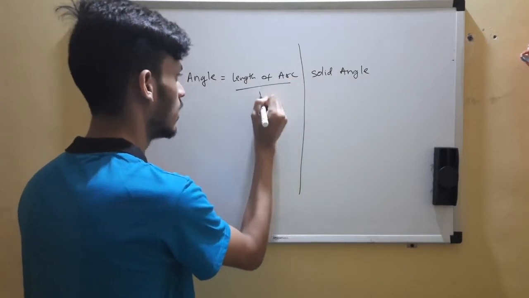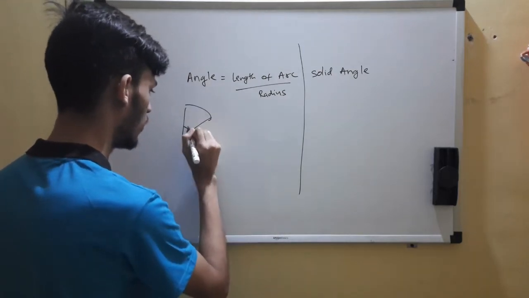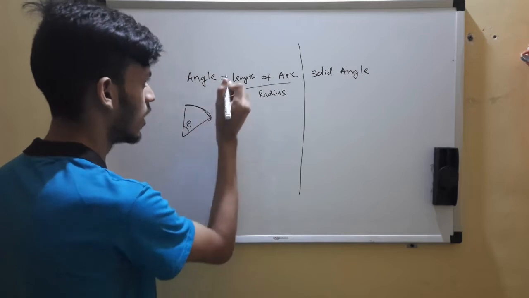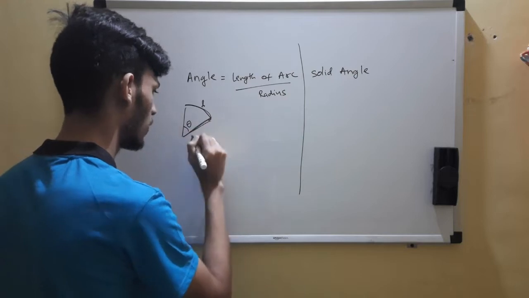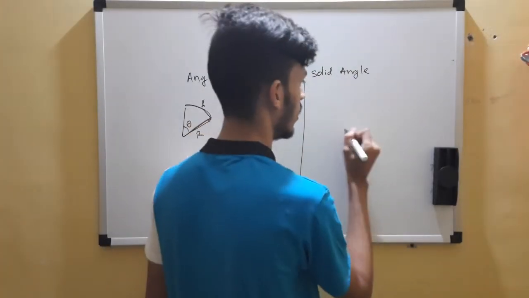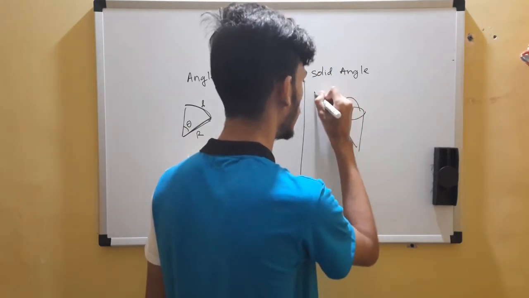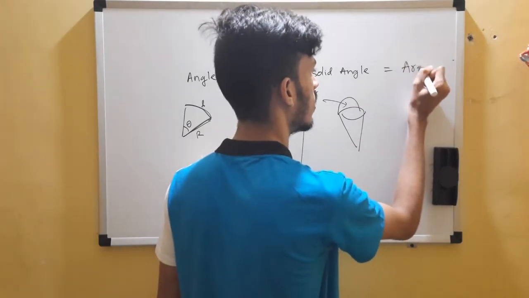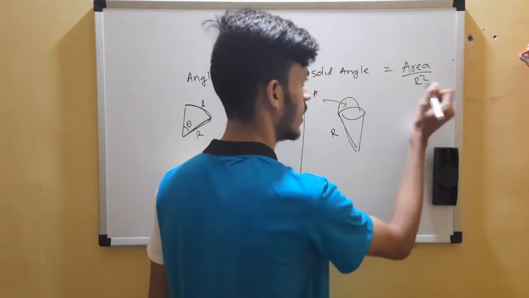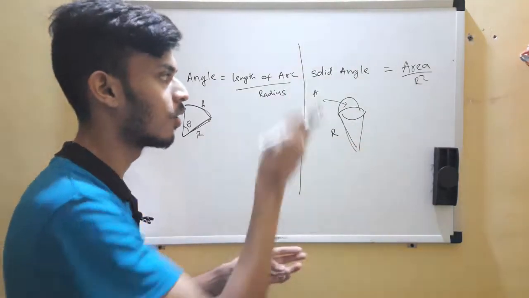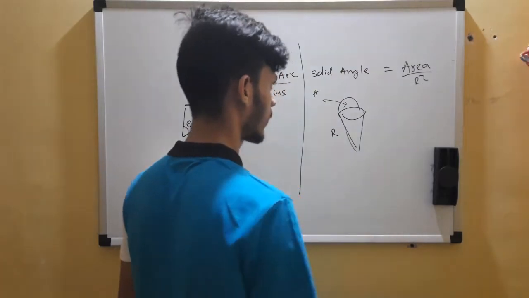Length of arc divided by the radius. I showed you this visual, my beautiful painting. So this is the length of the arc, L, I'll say. So this is that L, and this is the radius. Also for solid angle, I showed you the beautiful painting of ice cream. So this is that area. Okay, I'll write the formula first. Area by radius square, or this length radius, so radius square. You imagine it as a cutout from a sphere. It's an ice cream cone, right? So this area by radius square.